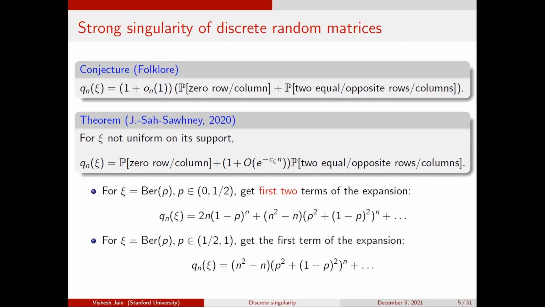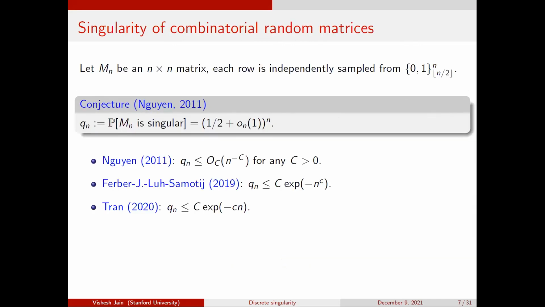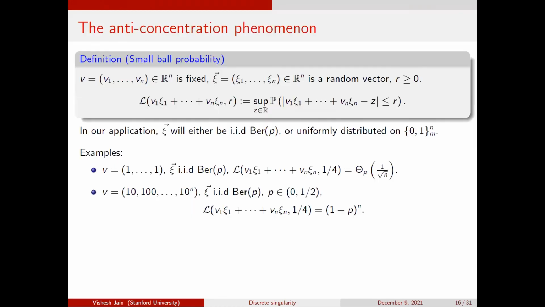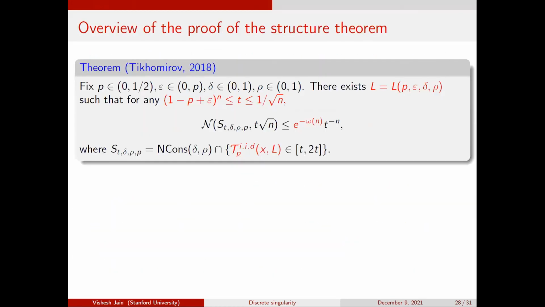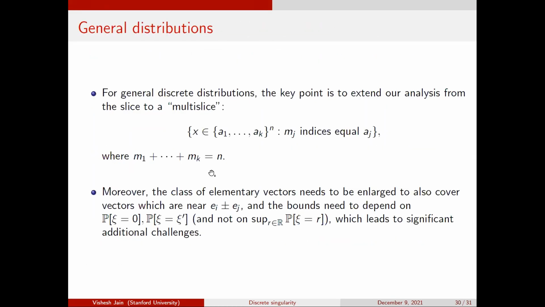Okay, so here I showed some case where we can get 1 term, some case where we can get 2 terms, and then you might ask, can you get 3 terms, 4 terms, 5 terms, and so on? So this depends basically on the difference between the Bernoulli case and the uniform case, how good a concentration you get. In the general case we zoom into the multi-slice, and if you zoom into the multi-slice, then you can think about what's happening to the anti-concentration, what kind of bound you can prove.